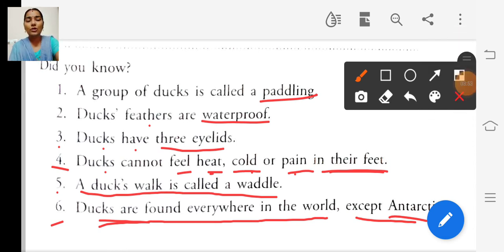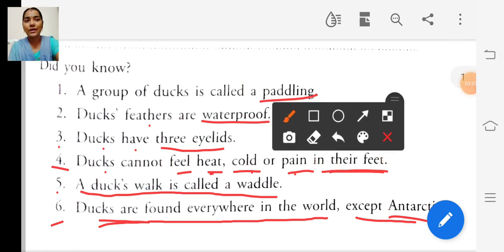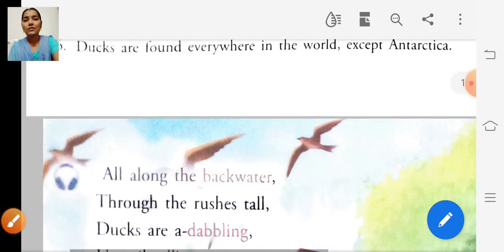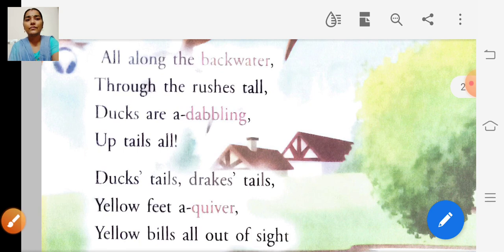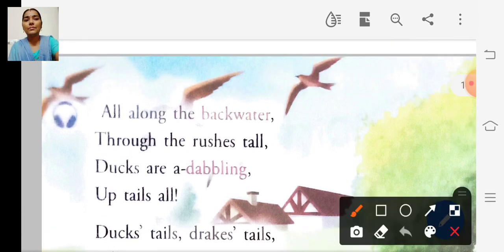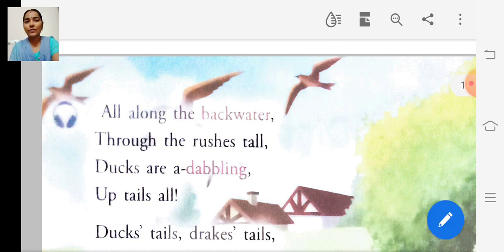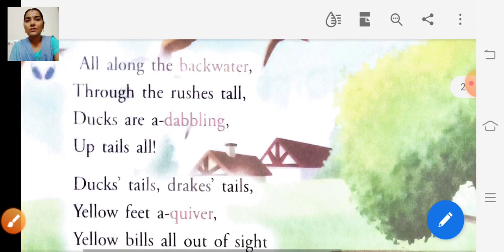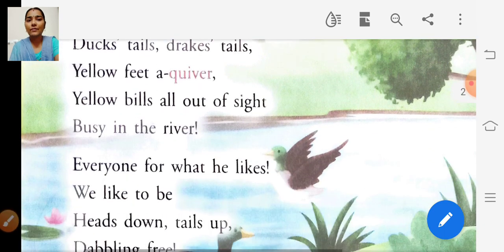So shall we move on to the lesson poem? Look at the picture of a bird. This bird is called swift. So this is the first paragraph. And look at the picture.